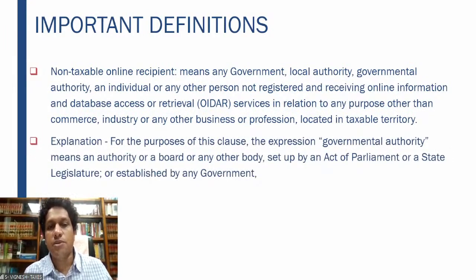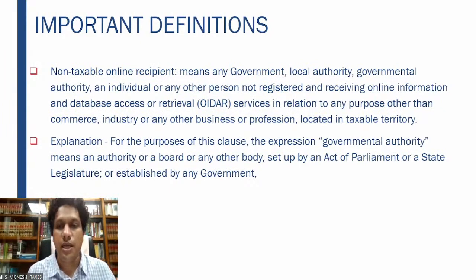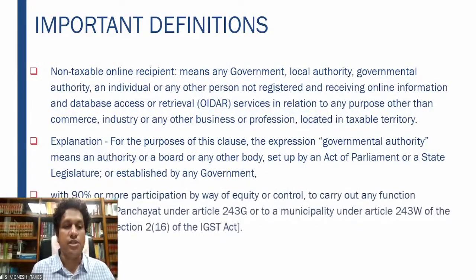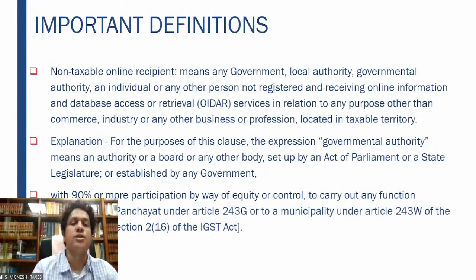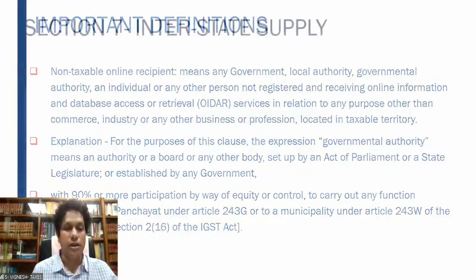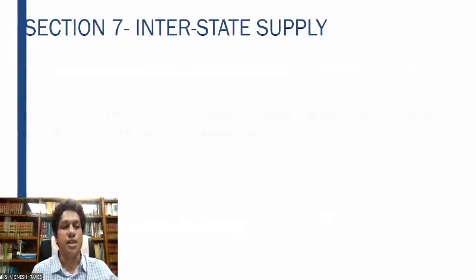Explanation again, for the purposes of this clause, expression government authority means an authority or board or any other body set up by an act of parliament or a state legislature or established by the government. So this is basically a government authority, with 90% or more participation by way of equity or control to carry out any function. So government authority means any function which is entrusted to a panchayat or a municipality, etc., with 90% or more participation of the government, defined under 2(16) of the IGST Act.